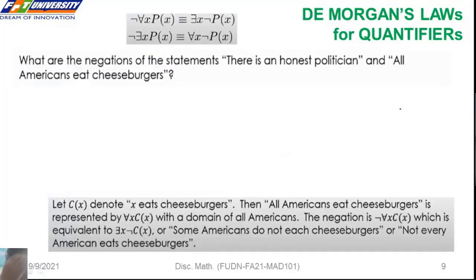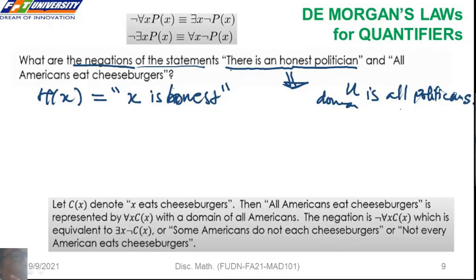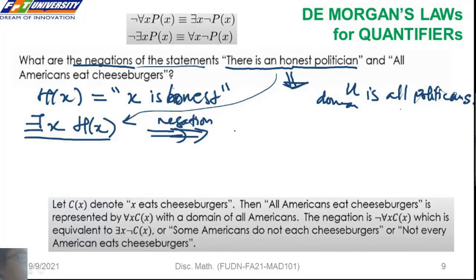chứng minh nó sai thì nó phức tạp hơn. So we consider the negation of a quantifier equation by using DeMorgan laws. So we want to negate the statement there is an honest politician. What is the negation? Các bạn xem thử là cái phủ định của cái mệnh đề này nó sẽ là cái gì? We should let H of x mean x is honest. Domain is all politicians. So we can write the statement in predicate logic as there exists x H of x, the negation equals for all x, not H of x.